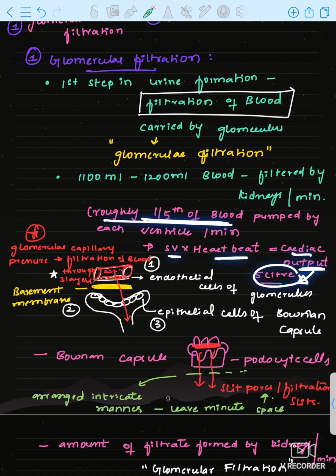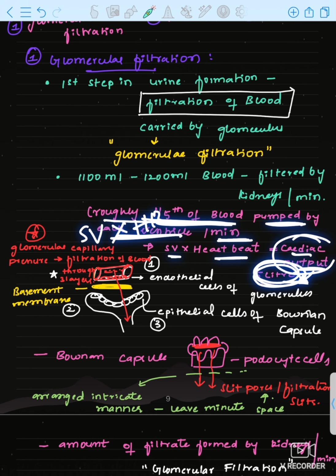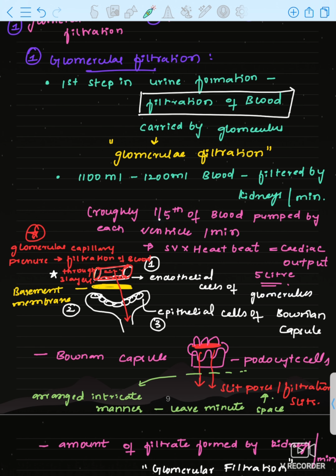So roughly 1/5 of the blood pumped by each ventricle, that is stroke volume into per minute, that is heartbeat, that is cardiac output. Out of 5 liters, only roughly 1/5 of the blood will be pumped through the glomerulus, a tuft of capillaries, into the Bowman's capsule, that is 1100 ml to 1200 ml. This is important, you have to remember the value.